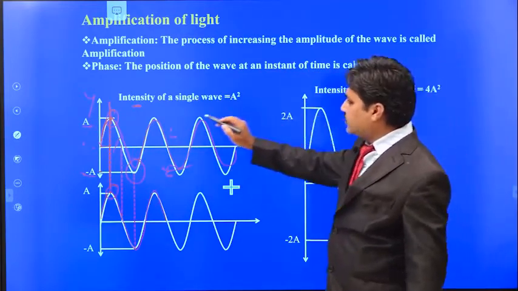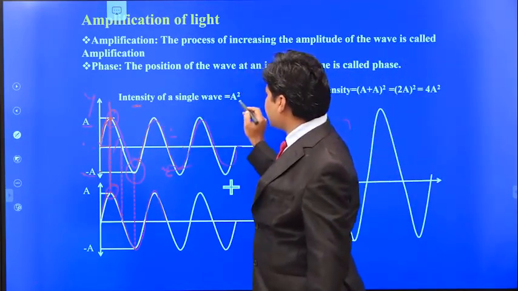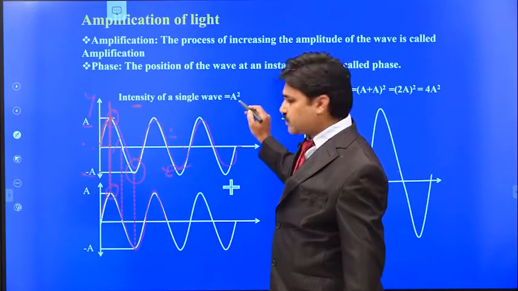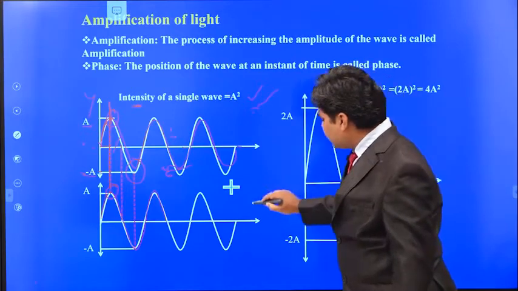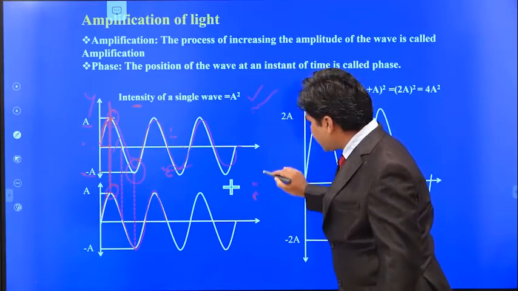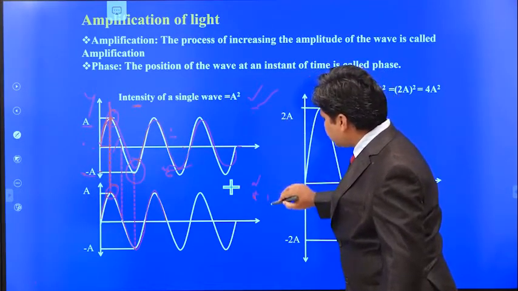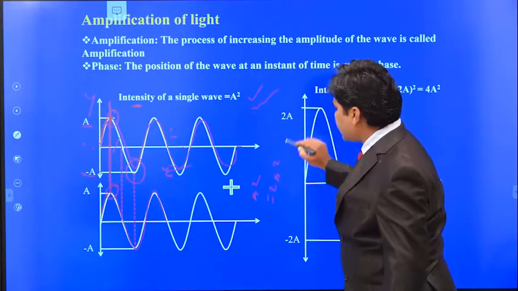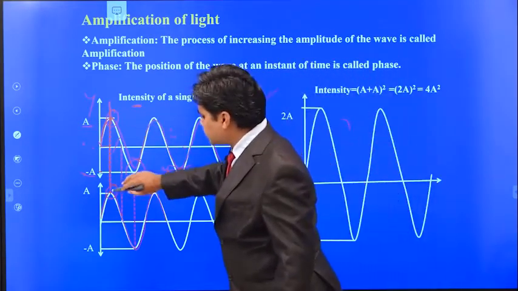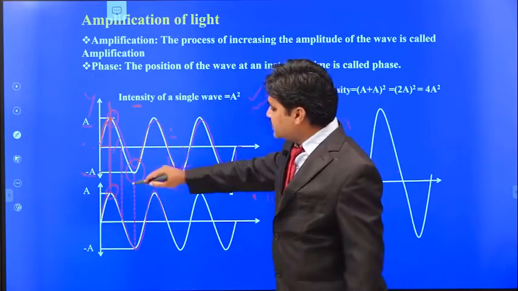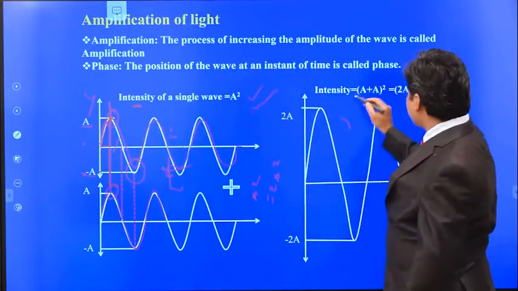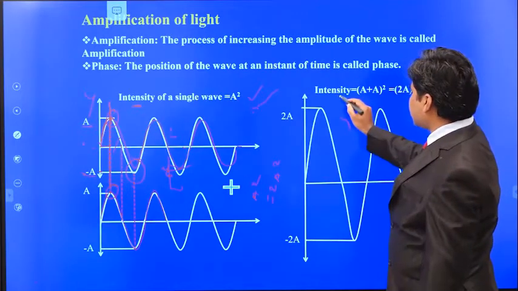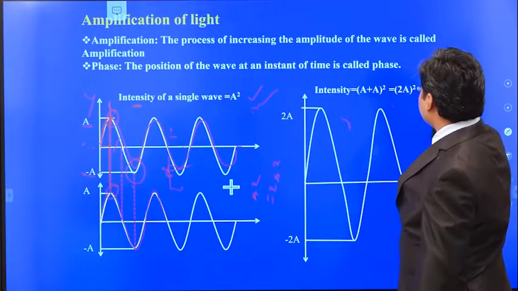Okay, so we know that the intensity of a single wave is equal to the square of the amplitude, so it will become A square. If you mix two waves, this is also A square, so if you mix these two waves, then you will get only 2A square. But when you mix these two waves in the same phase, you will get the resultant amplitude 2A and the intensity becomes 4A square, because intensity is always directly proportional to the square of the amplitude.